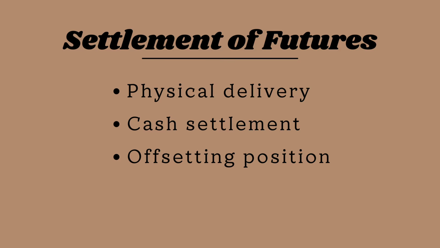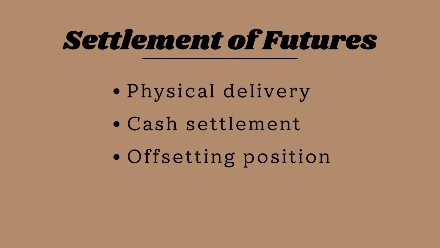Next, we move to our topic, settlement of futures. Settlement is the act of closing the contract. It relates to the manner in which the obligation in a contract is honored. Futures can be settled in one of the following three ways. They are physical delivery, cash settlement, and offsetting position. We will discuss each of them.